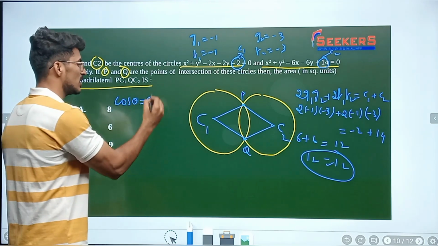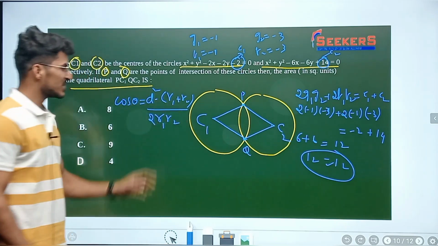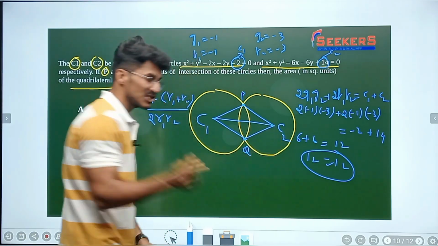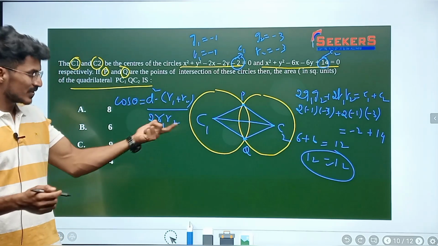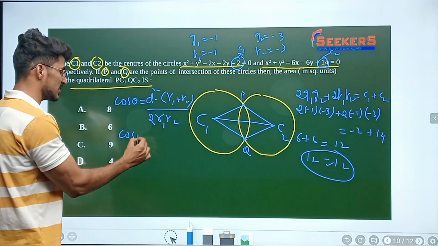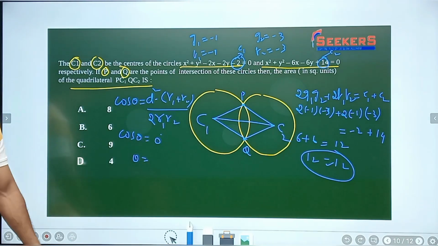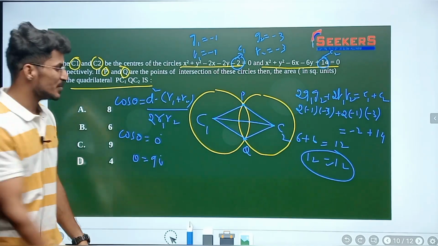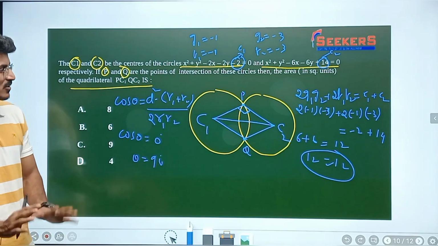Cos theta is equal to d square minus r1 plus r2 divided by 2 times r1 r2. If I substitute all these parameters, r1 and r2 you can find out, and d is the distance between the two centers of the respective circles. I will find out c1 c2 here, and that is d. Substitute d, r1, r2, everything. If I get cos theta equal to 0, then theta is 90 degrees, since cos 90 is 0. If theta is 90 degrees, they are orthogonal circles, which means the angle between these two circles is 90 degrees. Now the concept is going to be very easy.